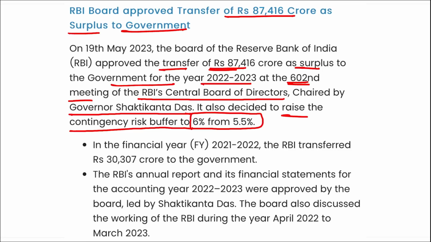In financial year 21-22, RBI transferred 30,307 crore rupees to the government, and this year in 22-23, it has transferred a total of 87,416 crore rupees to the government. Correct?